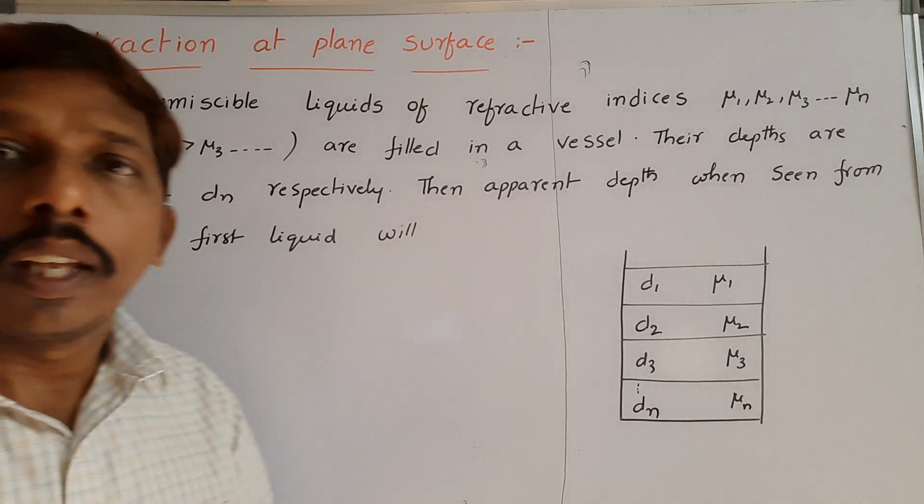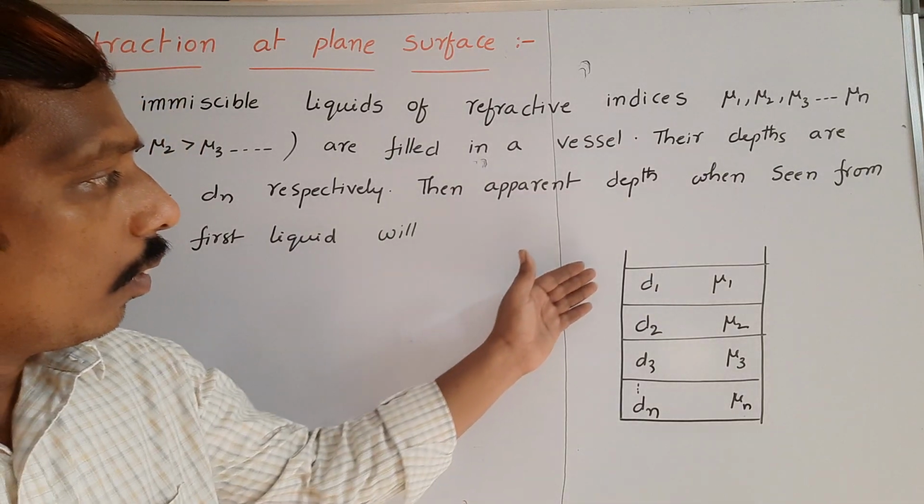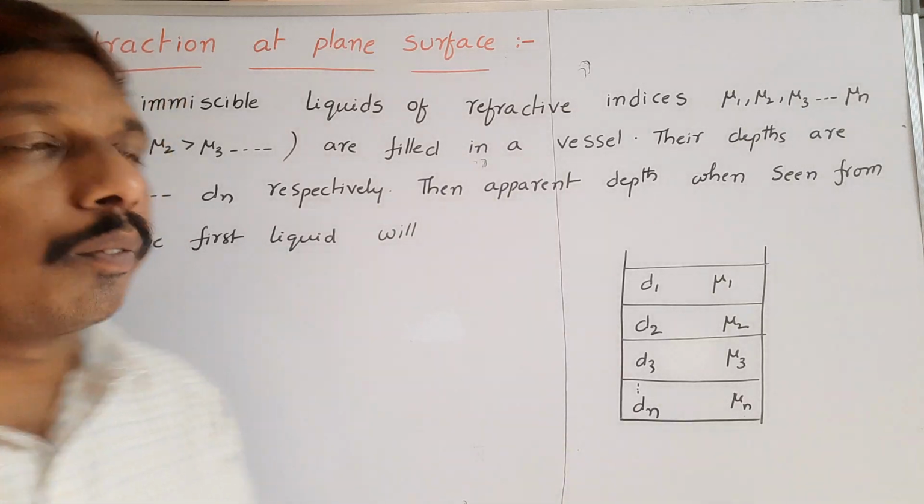Suppose in a vessel, different liquids are filled.